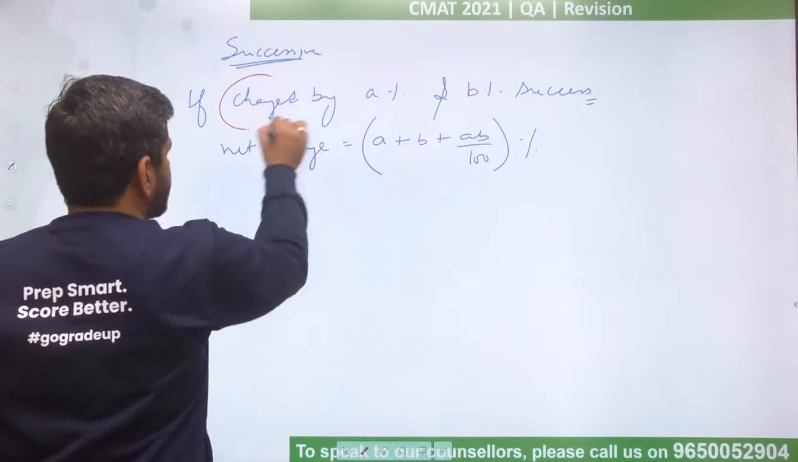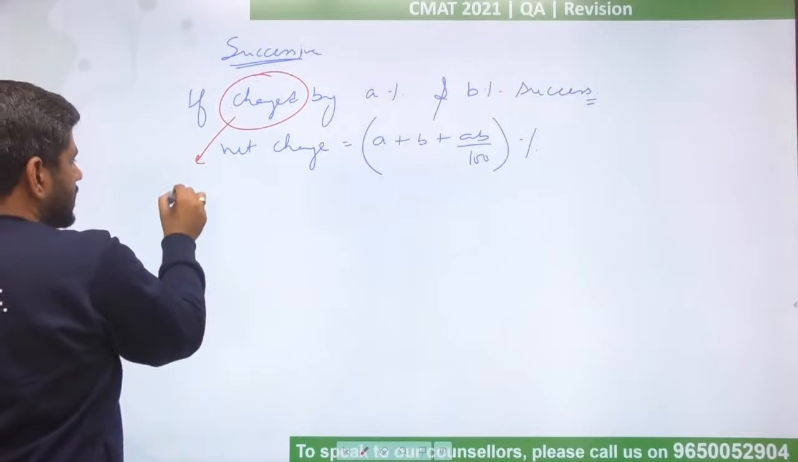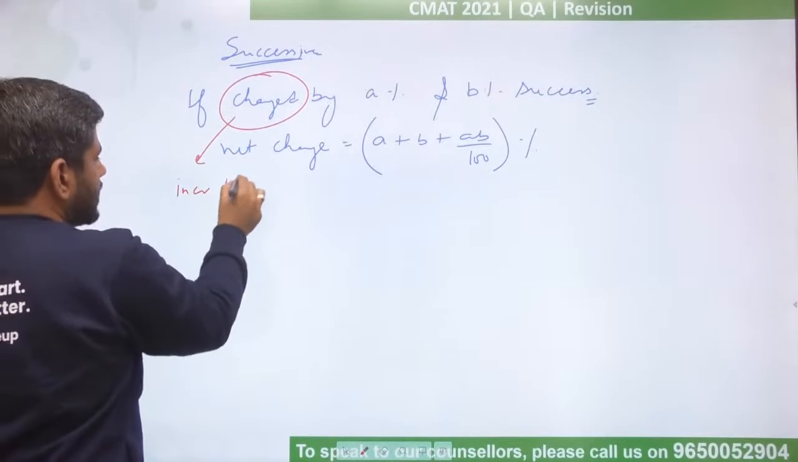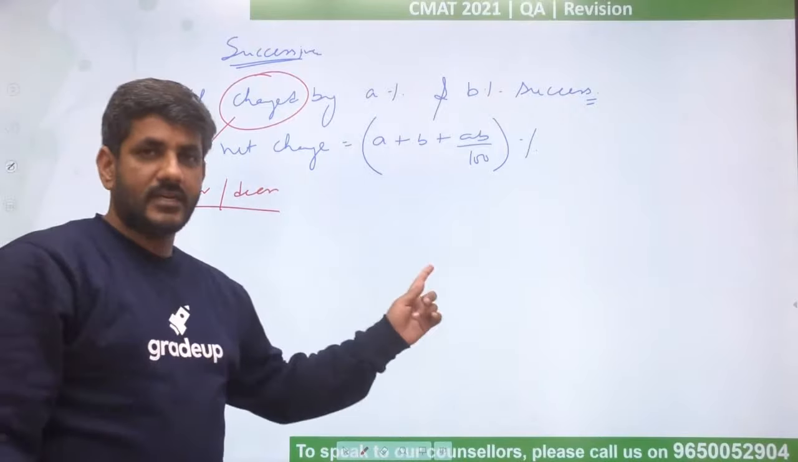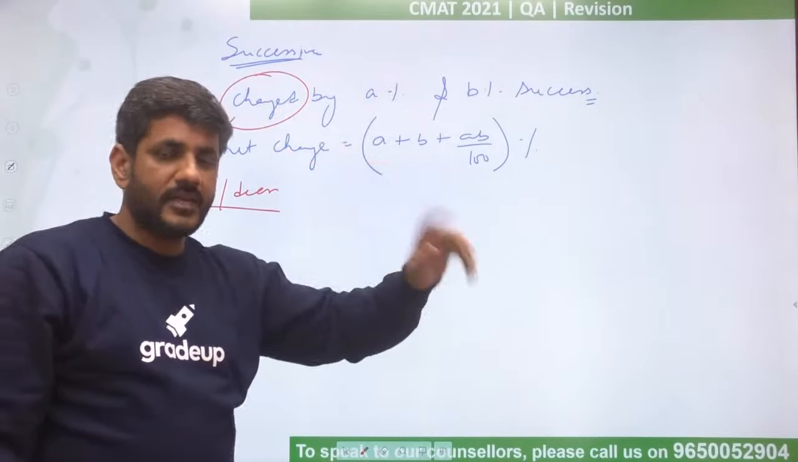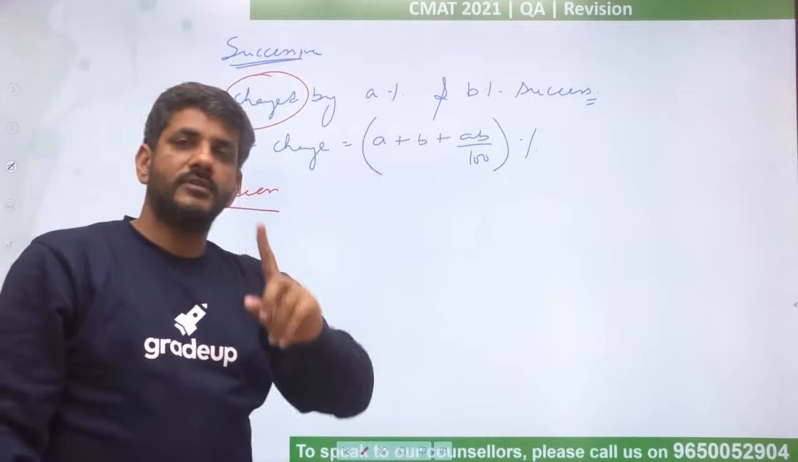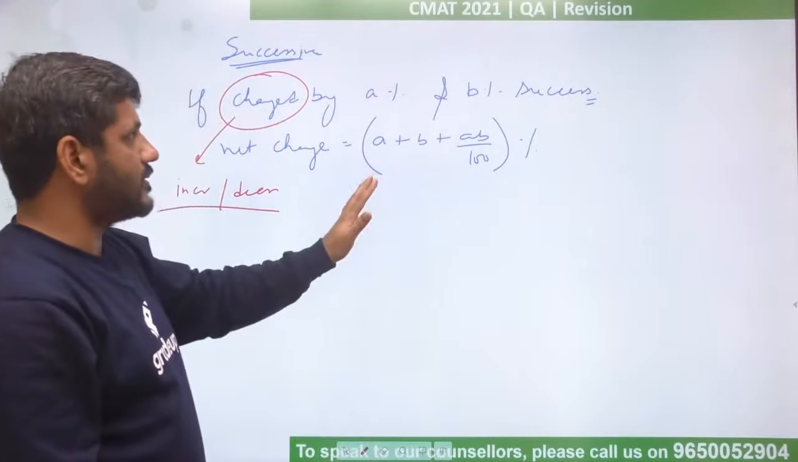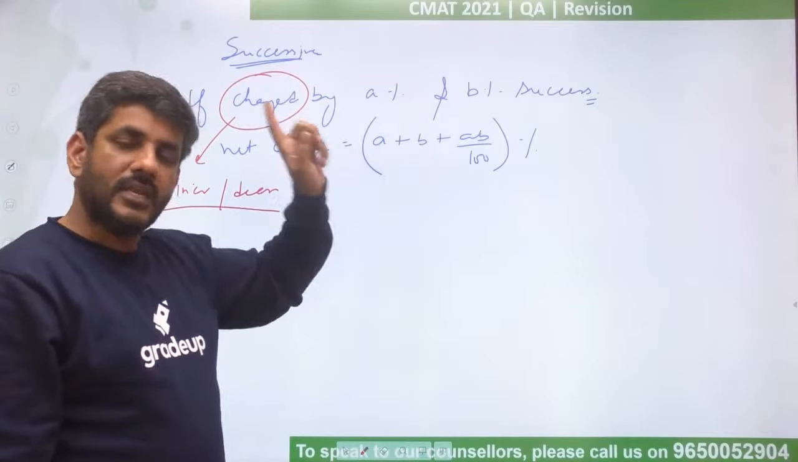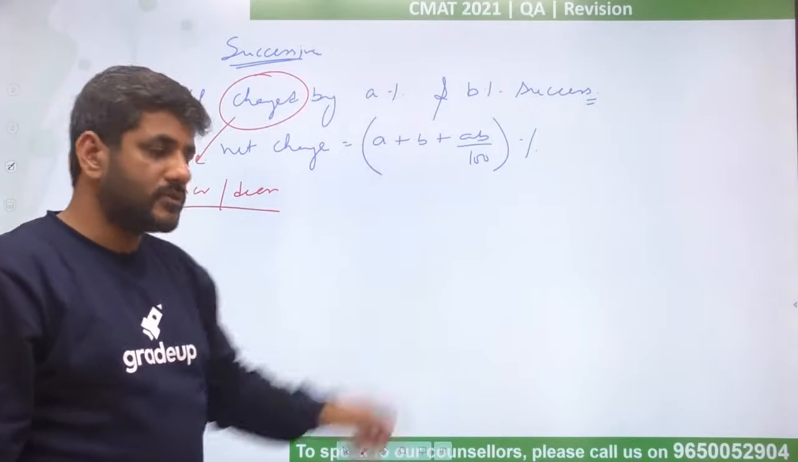So whether it is an increase or a decrease, you just have to do one thing. If it is a decrease, you put it with a negative sign. If it is an increase, you put it with a positive sign. That's the only change that you have to keep in mind. Decrease means negative sign, increase means positive sign.